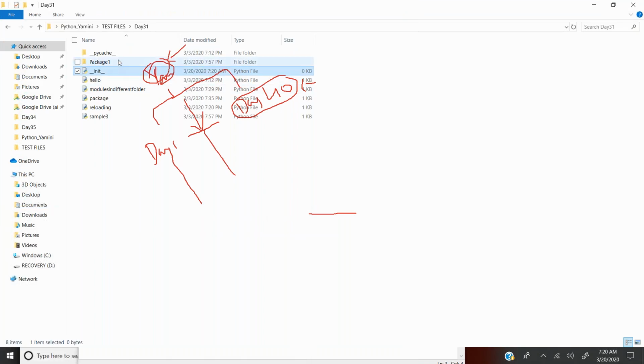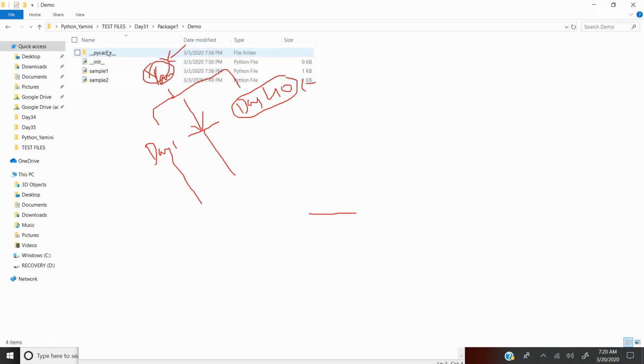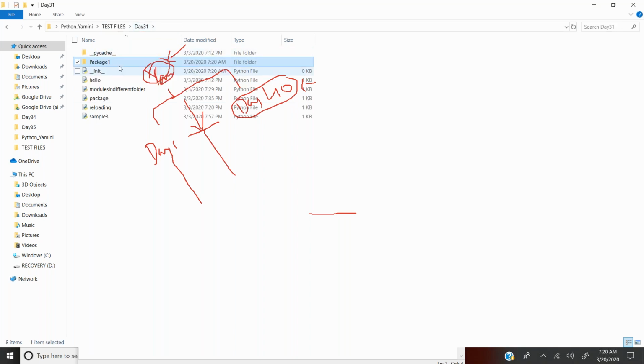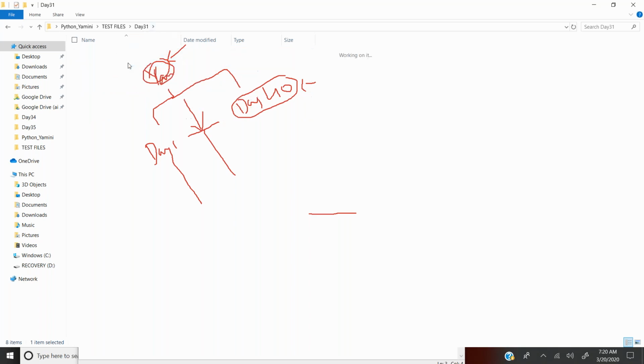You can see here. Now what the system will understand is, since data T1 has init, it is going to be a main folder, a main library, data T1. But within this library I have package one. This package one has init again, so it is considered a subfolder. Within the subfolder, I have one more subfolder called demo. It is a subfolder because it also has __init__.